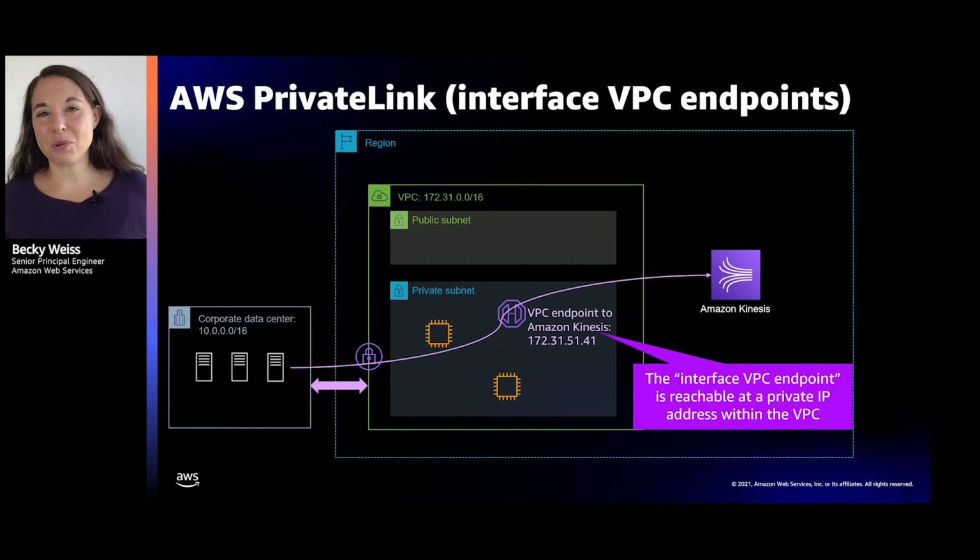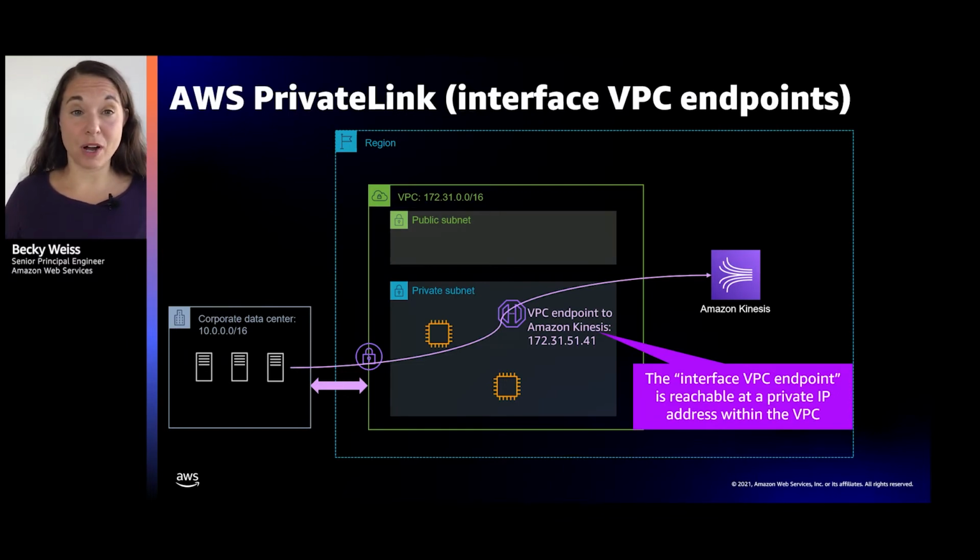With a VPC endpoint that's actually at an address in the VPC, the routing now all works. If these on-premises servers want to reach Kinesis, but they want to go through the VPC endpoint to Kinesis, they now can, right? Because if they send a packet to 172.31.51.41, that's great. It goes over their Direct Connect route and ends up in the VPC and ends up going through that VPC endpoint.